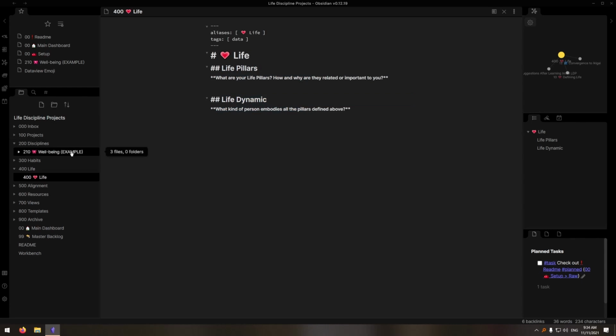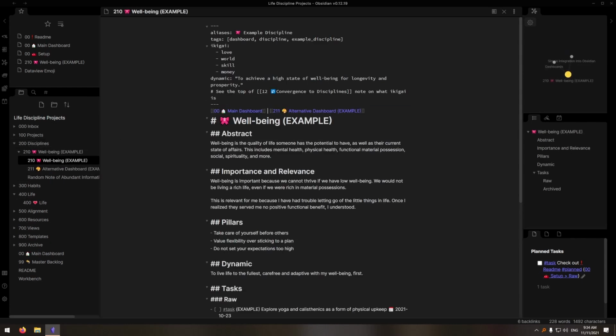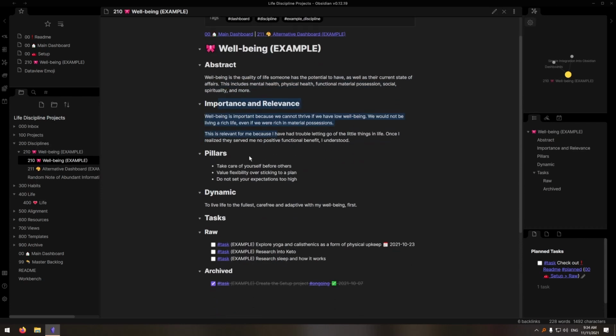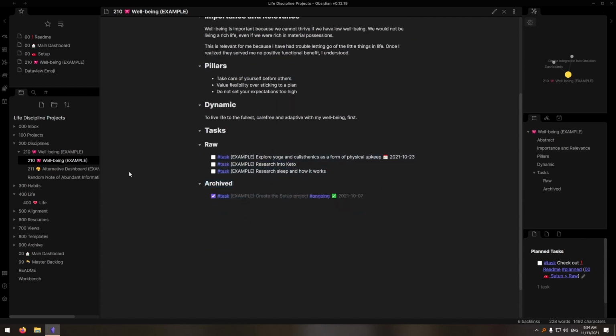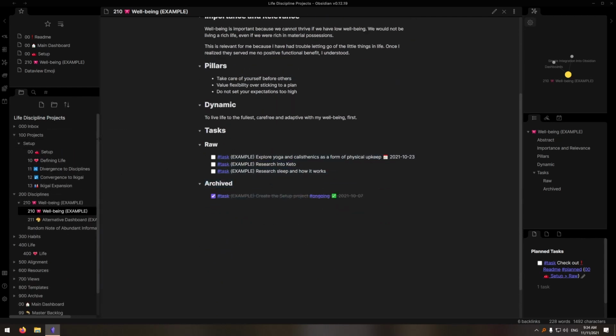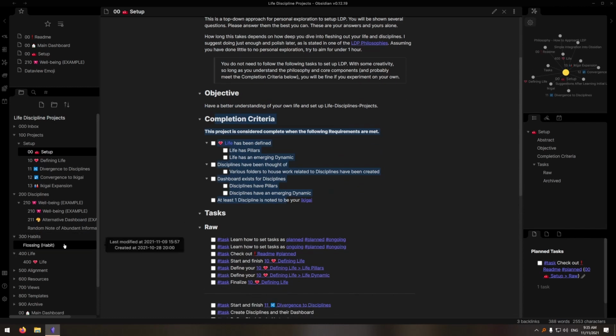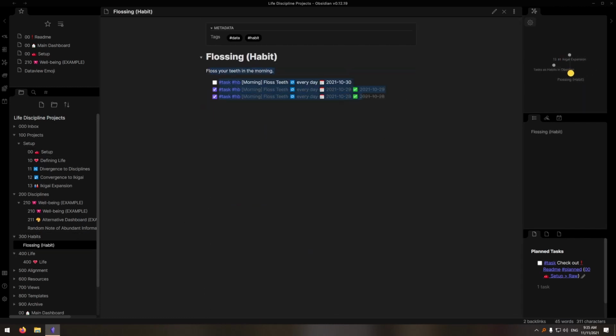If we expand disciplines, you notice that we have additional folders to hold each discipline. The dashboard for disciplines explain what it is, why it's important, relevant, the pillars, and dynamic. They also house any tasks. Projects follow suit, except however, instead of pillars and dynamic, they hold the objective and completion criteria. Habits are flexible, as you only really need what will hopefully make the habit stick or dissolve.